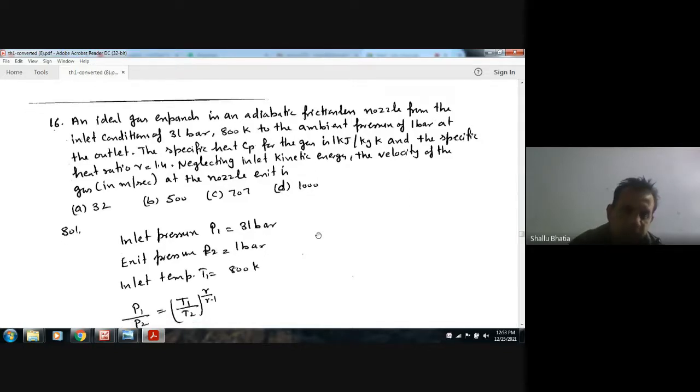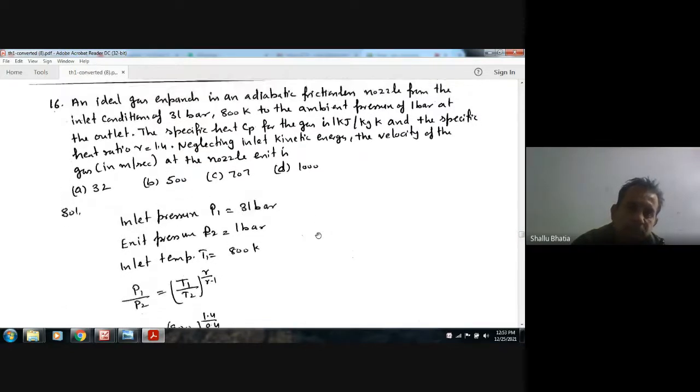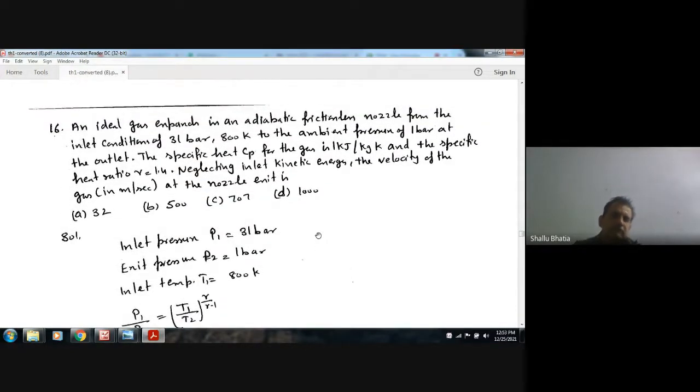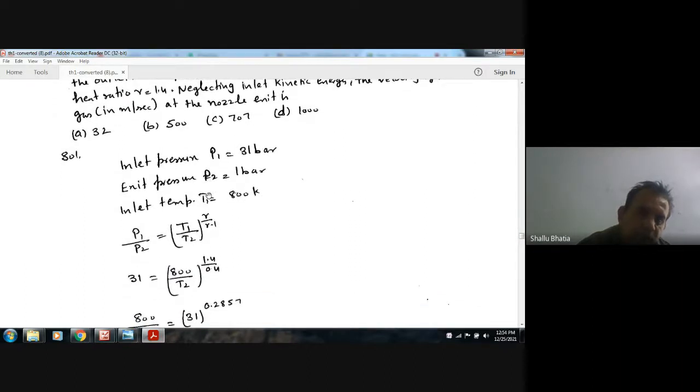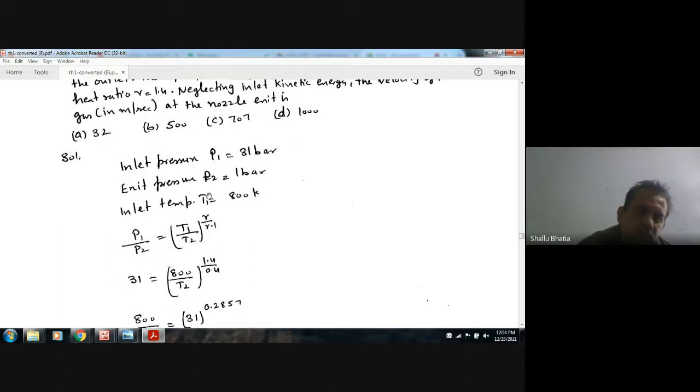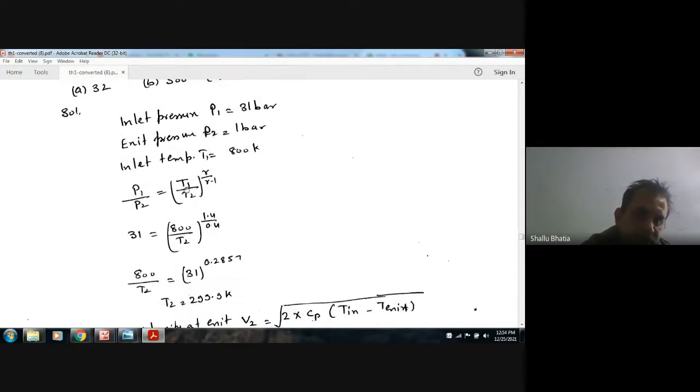Now, as we have to consider the frictionless adiabatic process in the nozzle, the process is an isentropic process, where the initial pressure is 31 bar and the final pressure is the ambient pressure, and the initial temperature is 800. So P1 is 31 bar, P2 is 1 bar, T1 is 800. Using the isentropic relationship, we can find out T2.